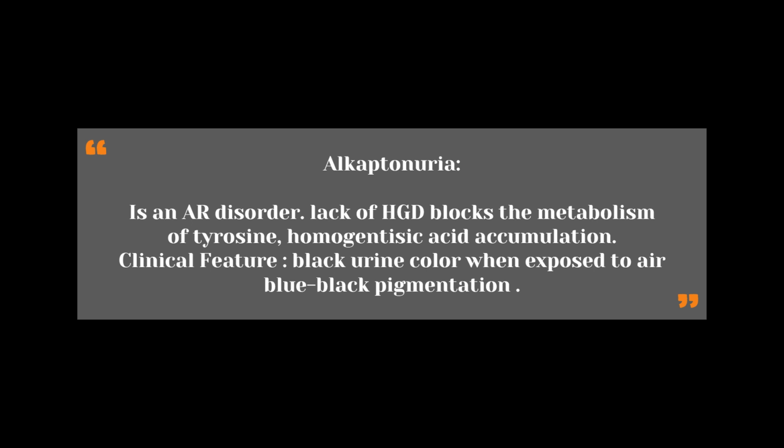Your take-home message from this question is that alkaptonuria is an autosomal recessive disorder in which the lack of homogentisic acid dioxygenase blocks the metabolism of tyrosine, leading to an accumulation of homogentisic acid. Clinical features include a black urine color when exposed to air, a blue-black pigmentation on the face, and ochronotic arthropathy.